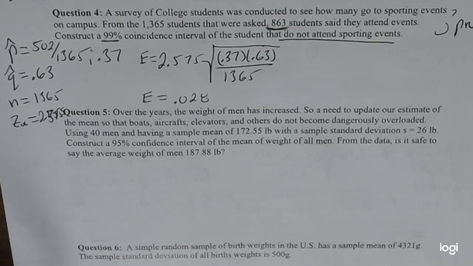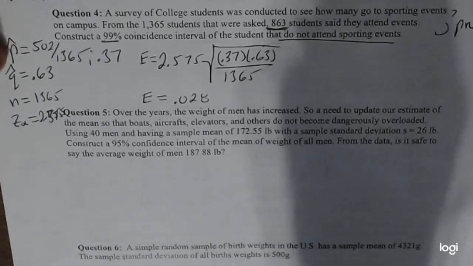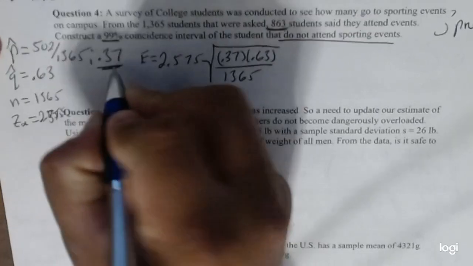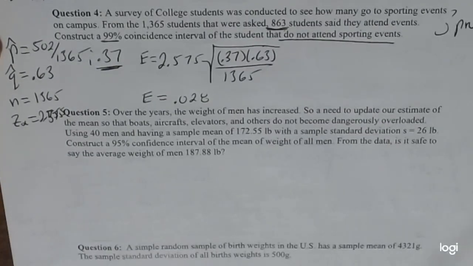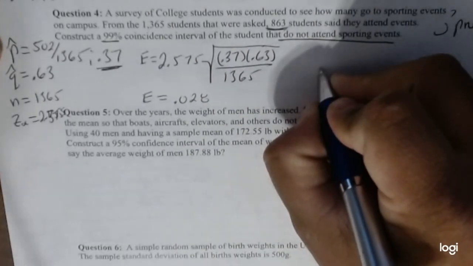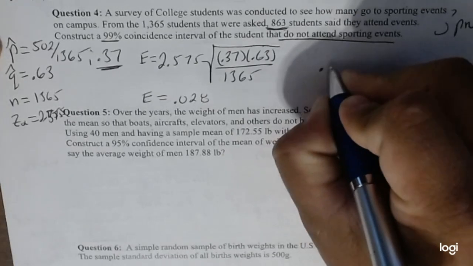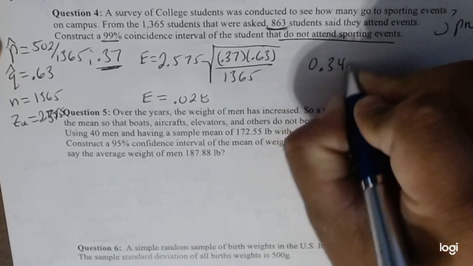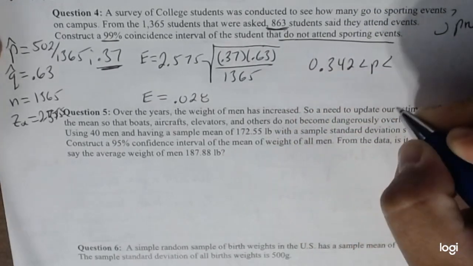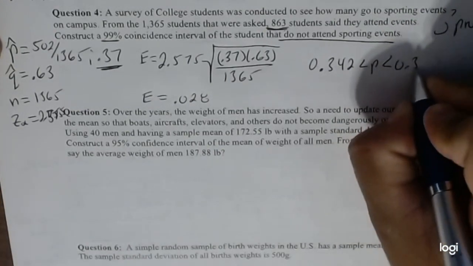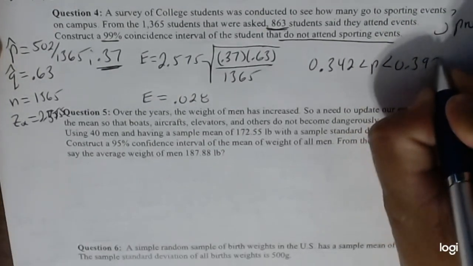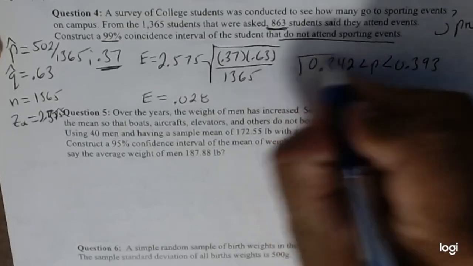Okay. And now we're going to add and subtract it to our p-hat, which is 0.37. So once you add and subtract it, you should get your confidence interval of 0.342 and 0.393.